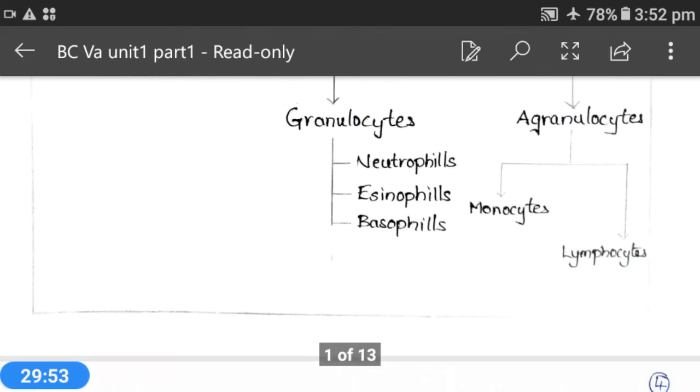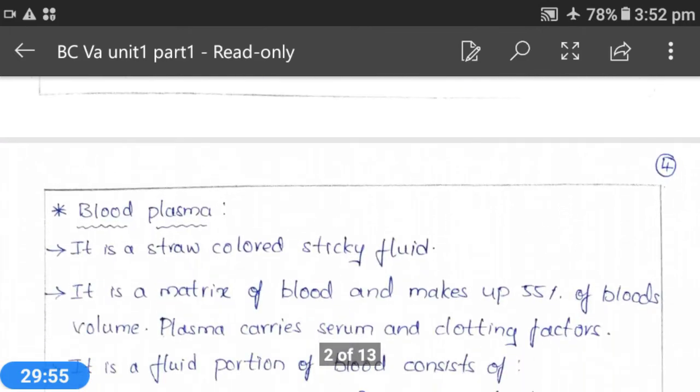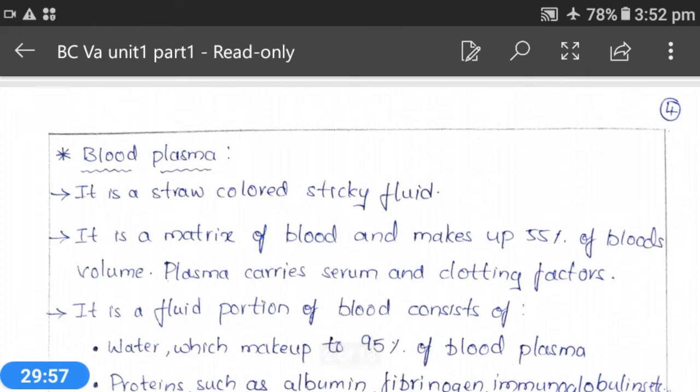After coagulation of blood we can see a fluid, that is serum, and after centrifugation of the blood we will see a fluid, that is plasma. Okay, plasma and serum are both different. Blood serum is nothing but plasma minus the proteins involved in clot formation. Okay, plasma minus blood clotting proteins.